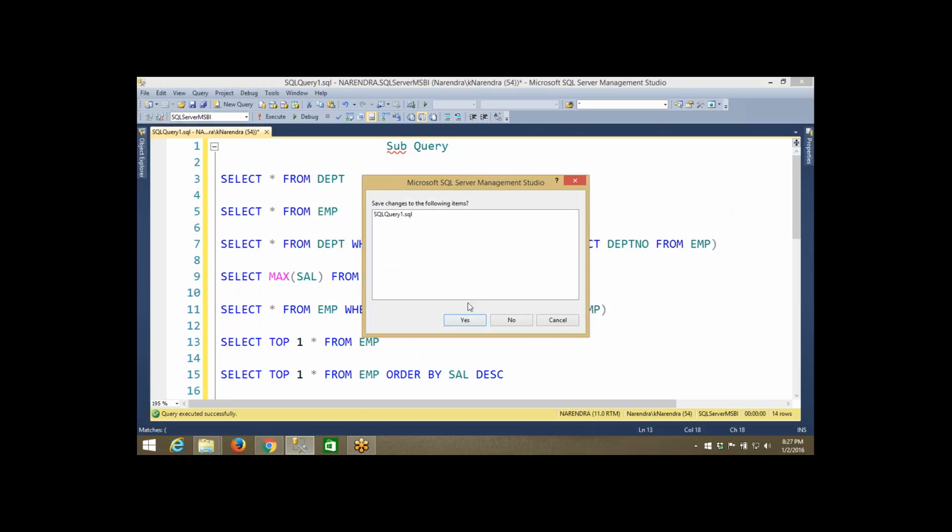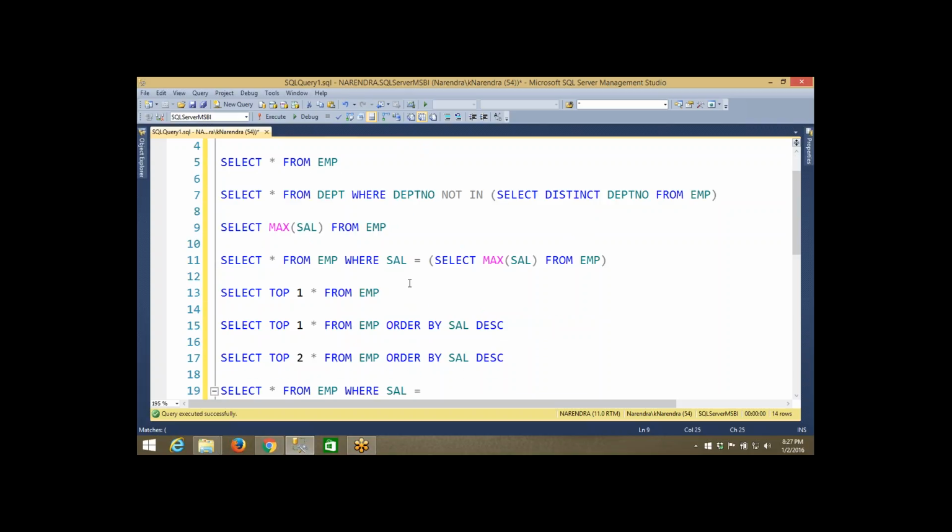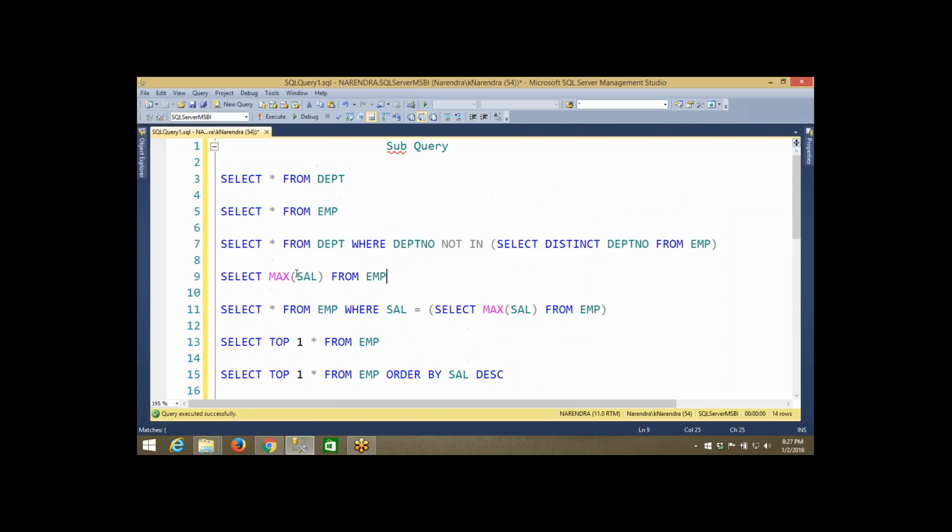Okay. So now here I will show you one thing. In the subqueries concept, we were just comparing the data. Suppose you can see here, I have used the department table and the employee table. Even though I have used two tables, the output is coming from only one table.